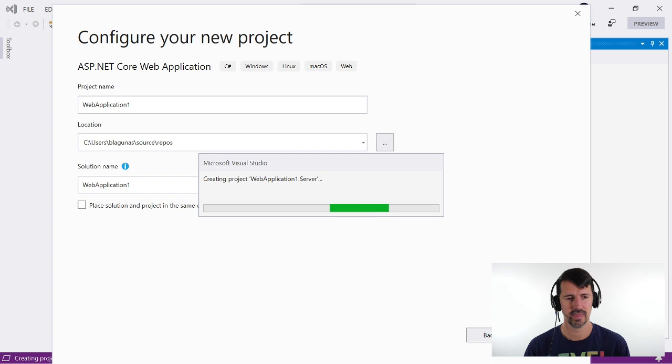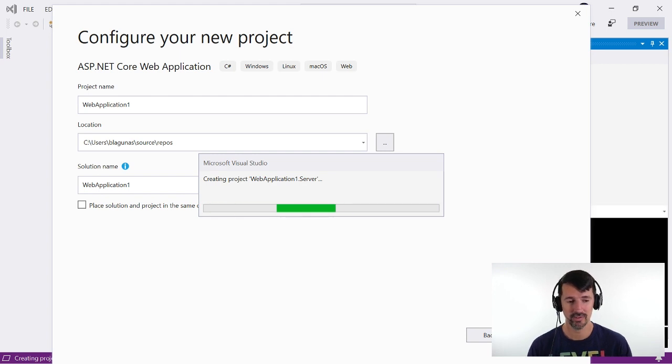Let's see what happens. Creating web application 1.server. So this must be the hosting web app there. And then we should have a client application that's created. Yeah. Boom, explodes, no kidding. That's all I'm waiting for.